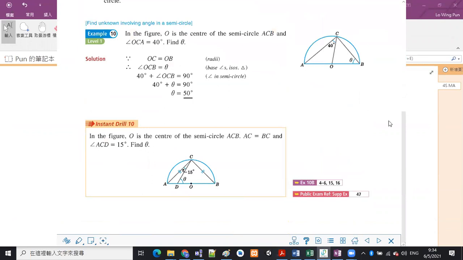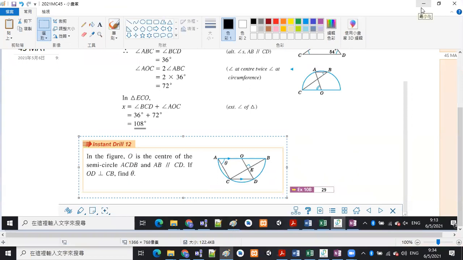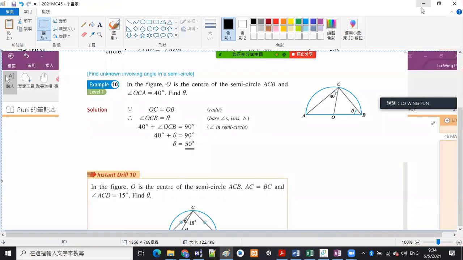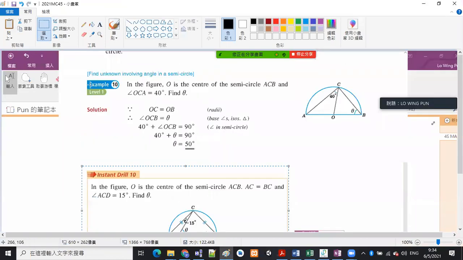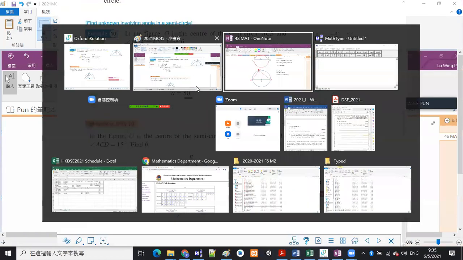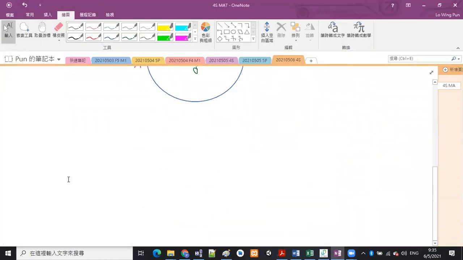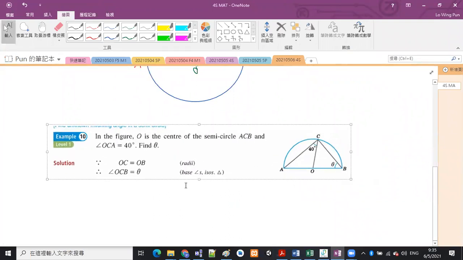有陣時佢會問前面嗰個，有陣時會問後邊嗰個，你睇清楚究竟係有 diameter 定係有90度先。So example number 10. 今日冇做到 classwork 喺 Math app，大家唔使揾啦，我哋直接做，因為今日得一堂。So O is the center of the semicircle ACB, and angle OCA is equal to 40 degrees.